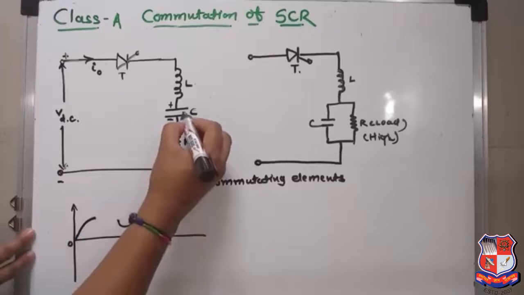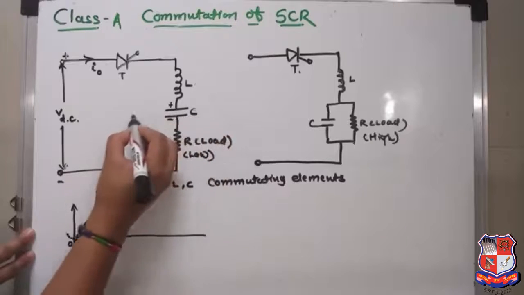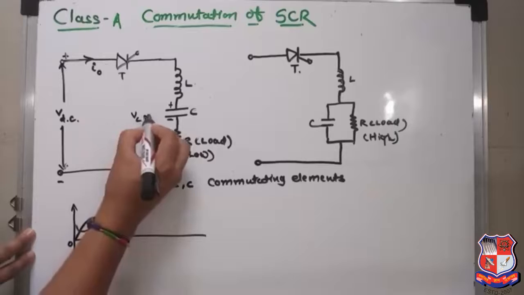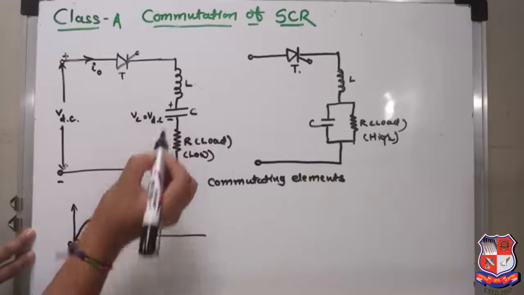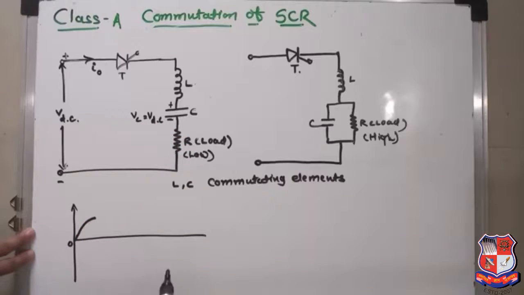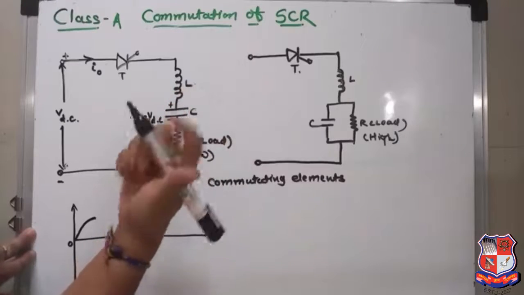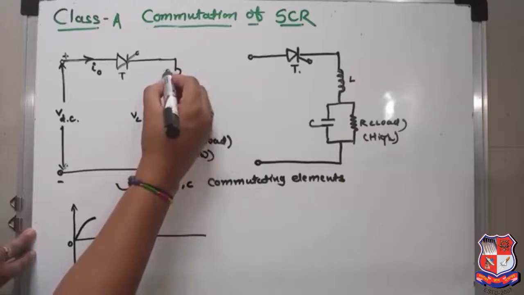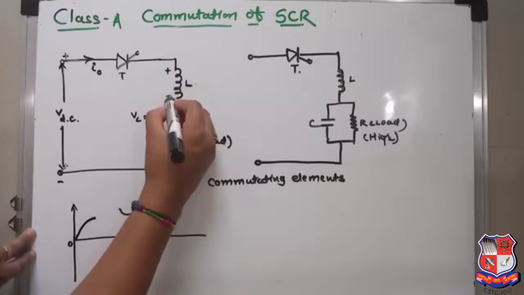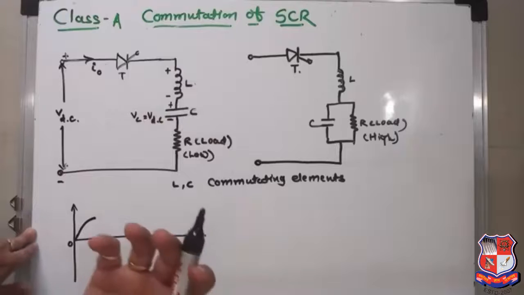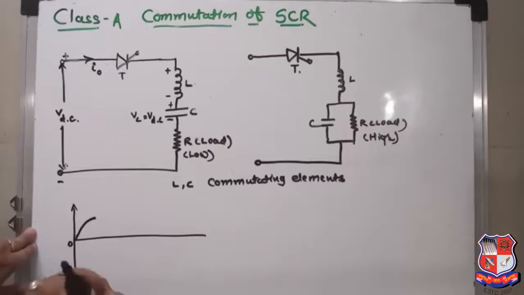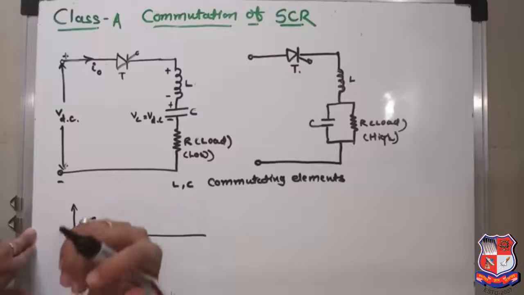Then when the capacitor is fully charged, the capacitor voltage VC is equal to VDC. Still, the inductor has stored energy, and due to that stored energy the inductor now supplies the current.